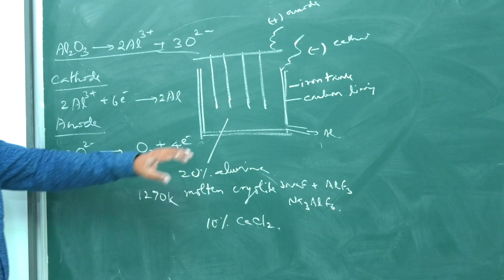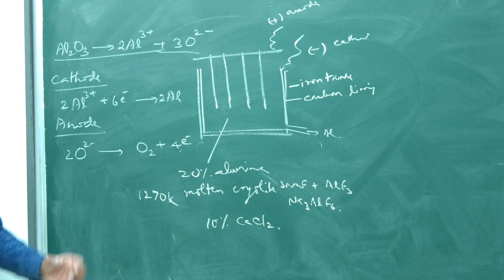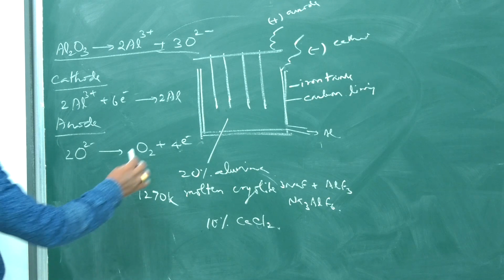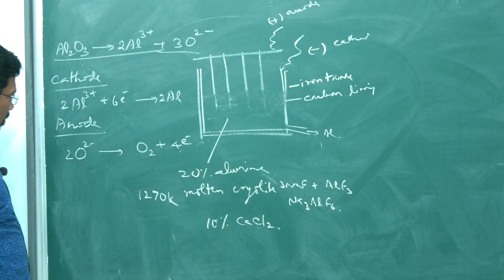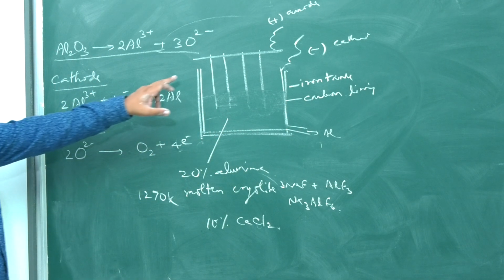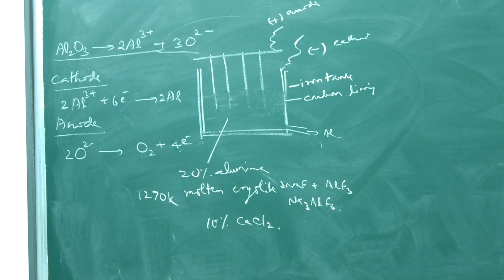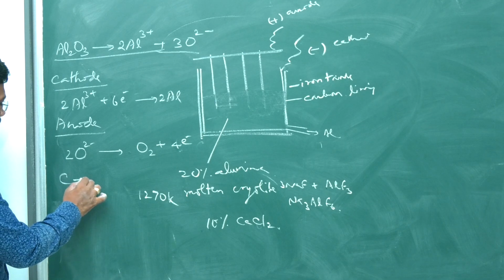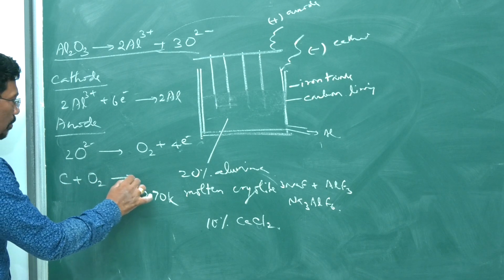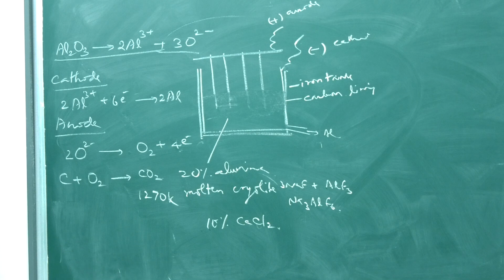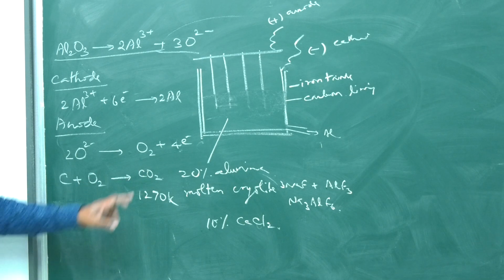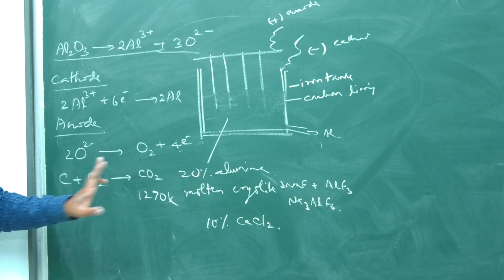Oxygen is released at the anode. But don't think that oxygen will be obtained directly. The oxygen may react with the carbon anode we have taken. There is a possibility of carbon reacting with oxygen to become carbon dioxide. That is also possible.